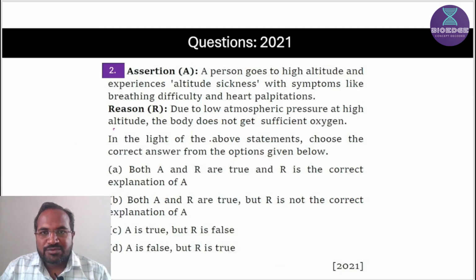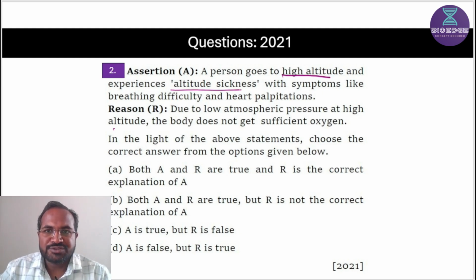Let's see the next question. This is an assertion-reason based question. Let's see the first statement: a person goes to high altitude and experiences altitude sickness with symptoms like difficulty in breathing and heart palpitation. Second statement: due to low atmospheric pressure at high altitude, the body does not get sufficient oxygen.